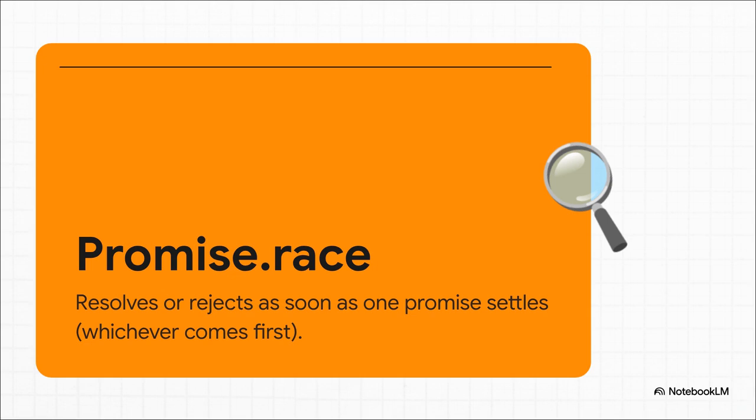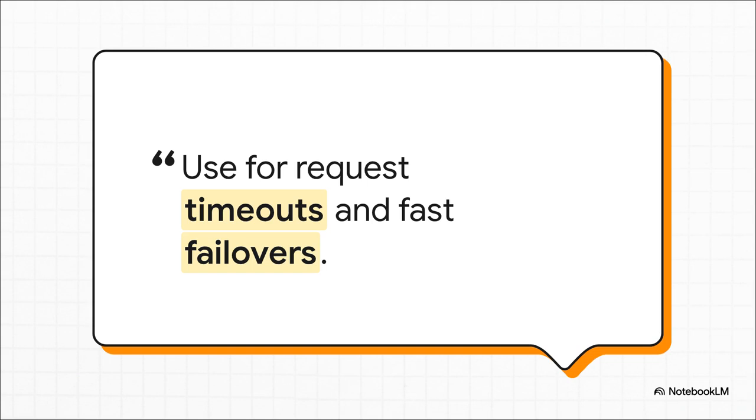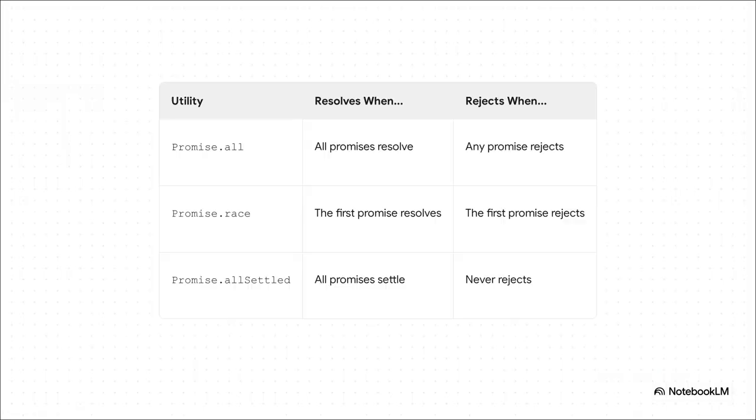And it doesn't matter if they won the race, a resolution, or if they tripped and fell, a rejection. First one to finish wins. And this is super useful for things like timeouts. Think about it. You can literally race your real API request against a simple timer promise. If that timer finishes first, you know your API is taking too long, and you can jump in and handle it. So this table kind of breaks it all down.